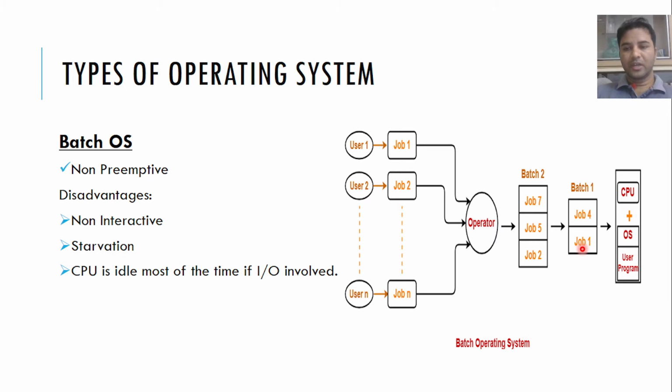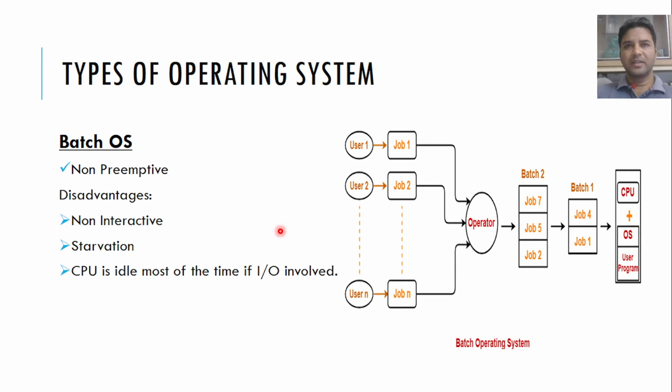But due to this heavy job number 1, which will need 1 hour of execution, all the other jobs need to wait for their turn, because we cannot forcefully pull out any job in this batch operating system. That is why it is called non-preemptive. And due to this, all the other jobs are waiting in the queue because of this heavy job number 1, and it may create starvation.